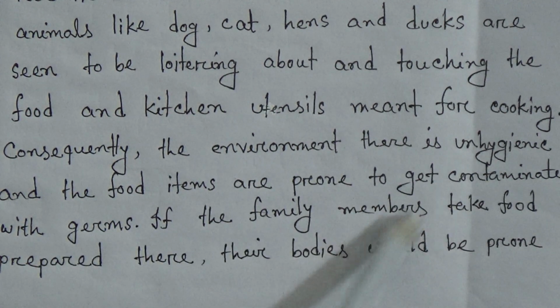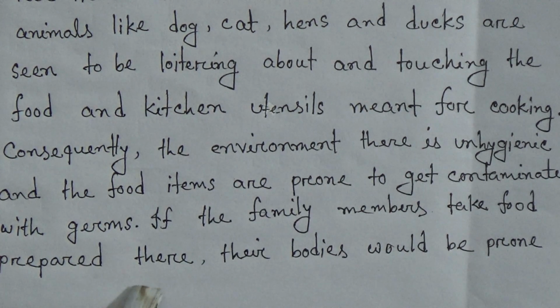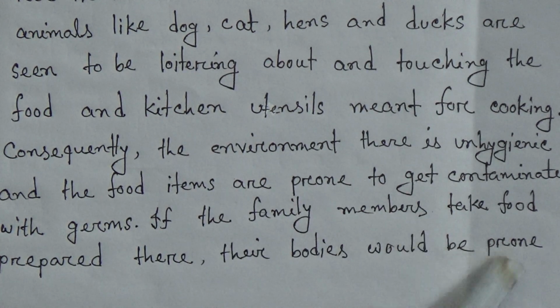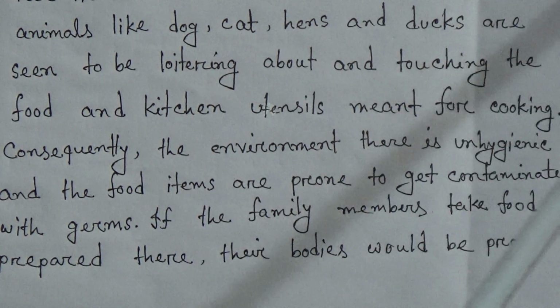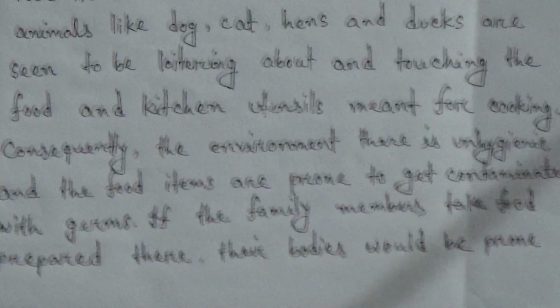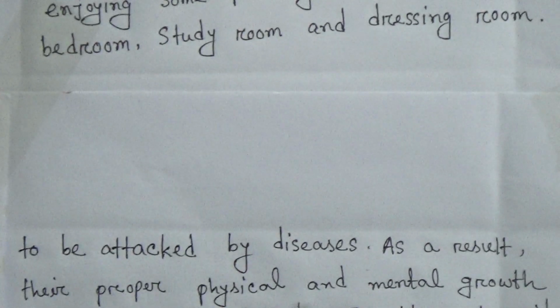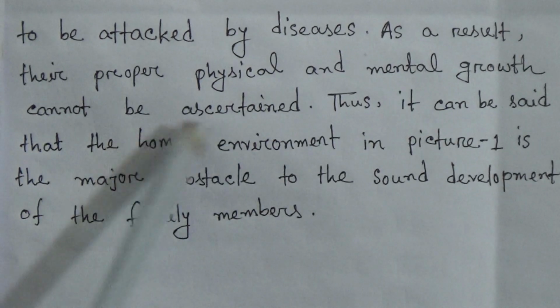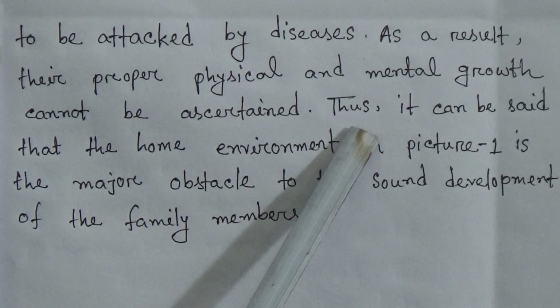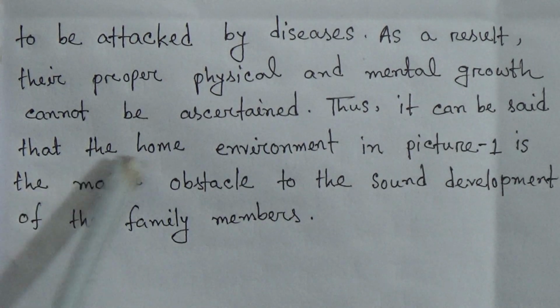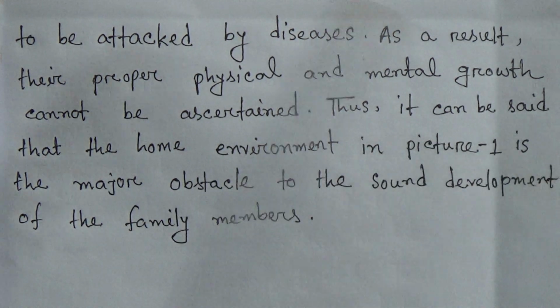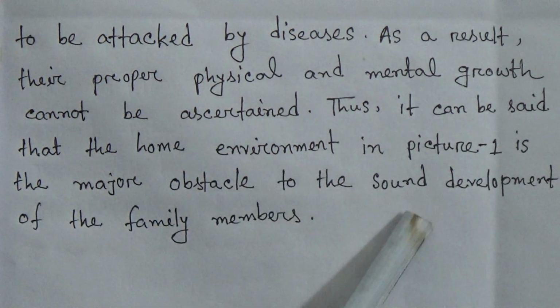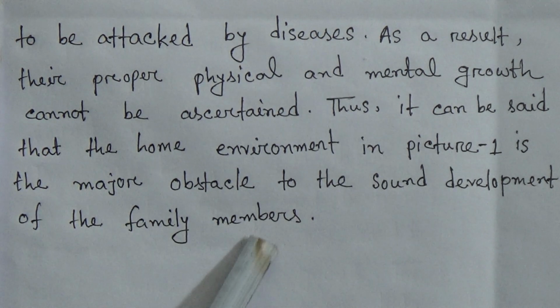If the family members take food prepared there, their bodies would be prone to be attacked by diseases. As a result, their proper physical and mental growth cannot be ascertained. Thus, it can be said that the home environment in picture 1 is the major obstacle to the sound development of the family members.